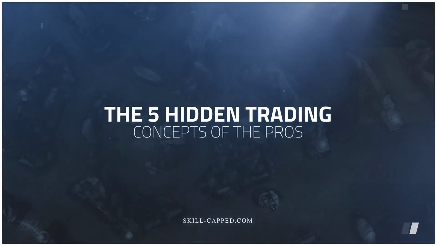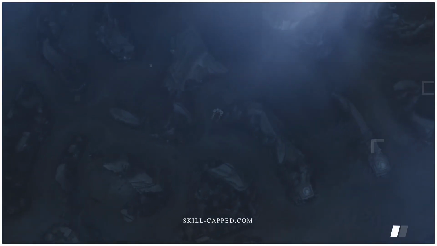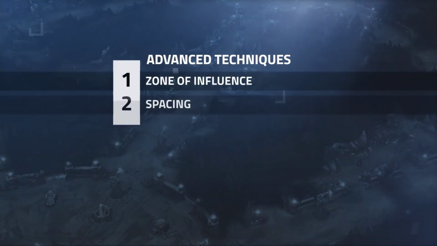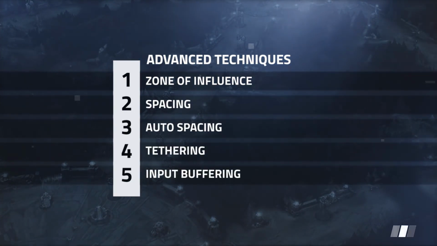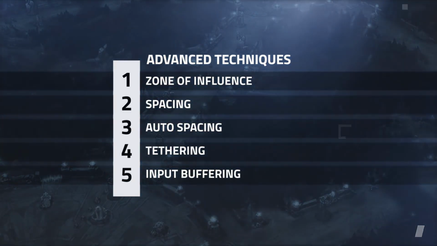We'll be breaking down 5 hidden trading concepts that pros use to dominate their lane. This will truly take your laning to the next level. We'll be covering advanced techniques such as zone of influence, spacing, auto-spacing, tethering, and input buffering. I promise if you watch until the end, this guide will change the way you look at laning. Alright, enough hype, let's jump straight into it.